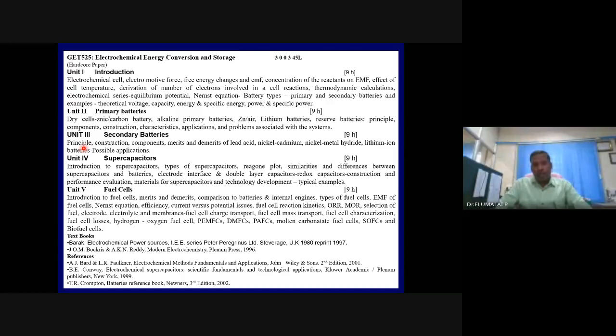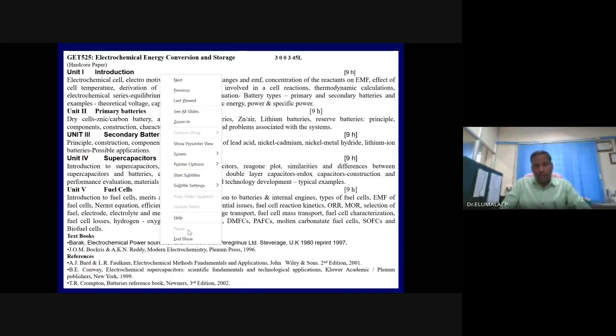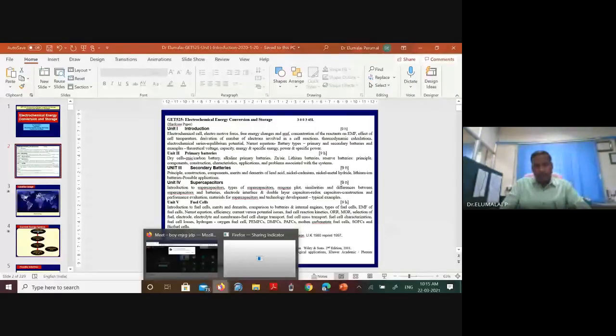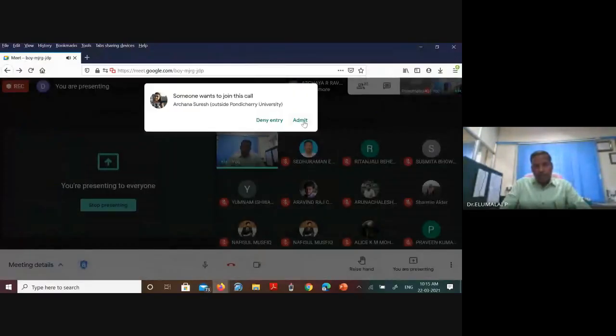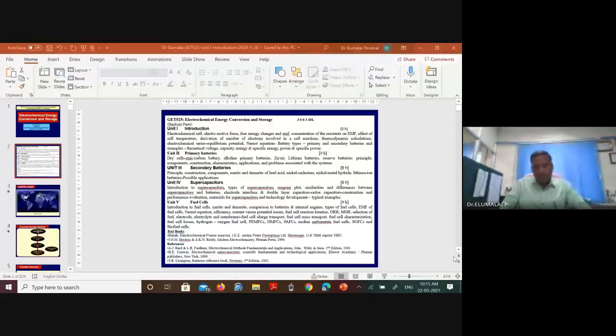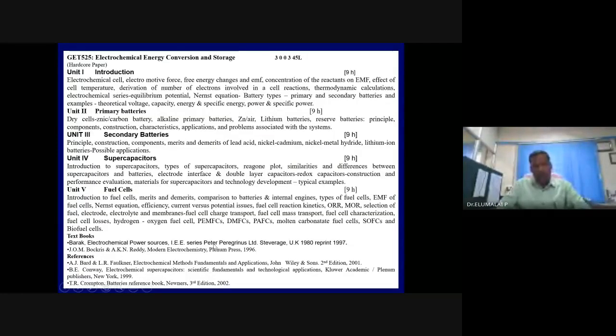For all the units, I have PPT content. After each unit I complete, I will transmit it to you. You can make use of them. And you can very much follow this book, Bockris and Reddy, Modern Electrochemistry. Many contents for several units I have taken from this book. Bockris is from an Australian university, Reddy is from IISc Bangalore.